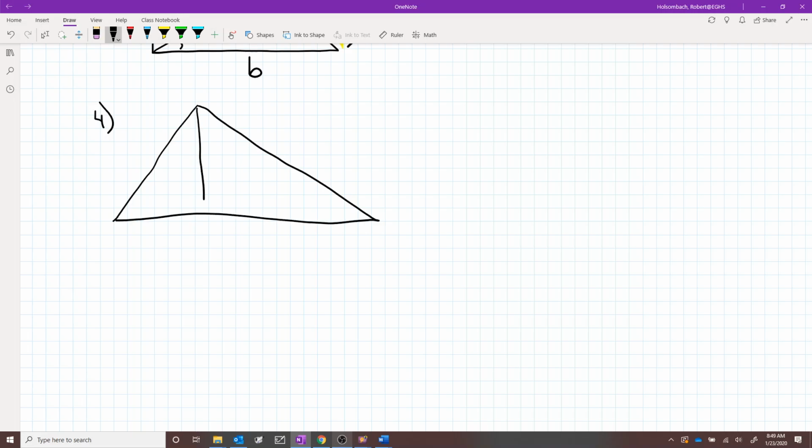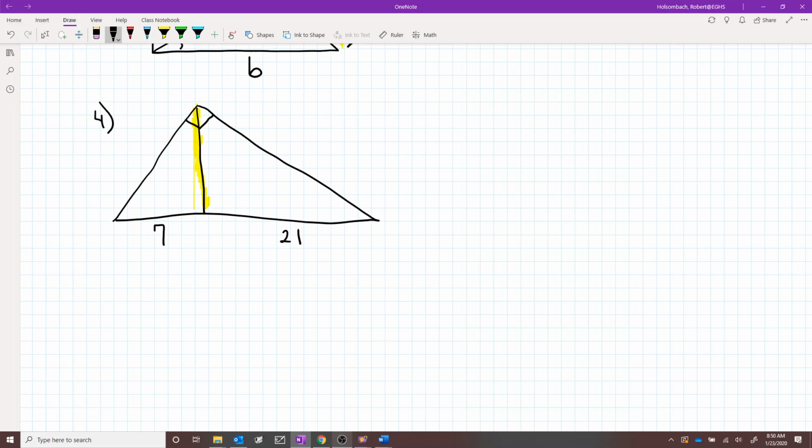Number 4. Number 4 asks you to find the length of the altitude drawn to the hypotenuse. This dimension right here, this vertical segment, is the altitude drawn to the hypotenuse.